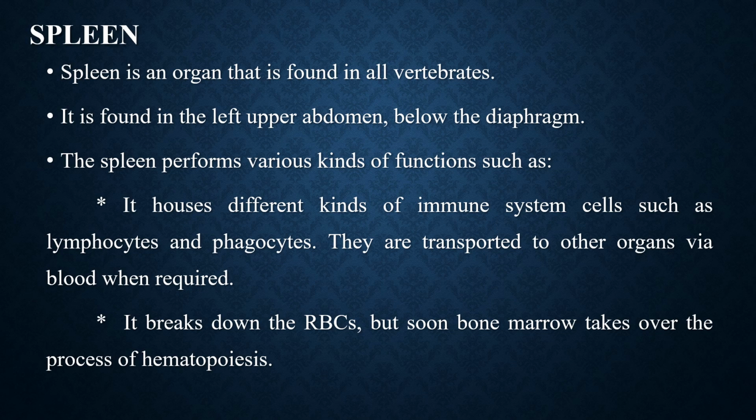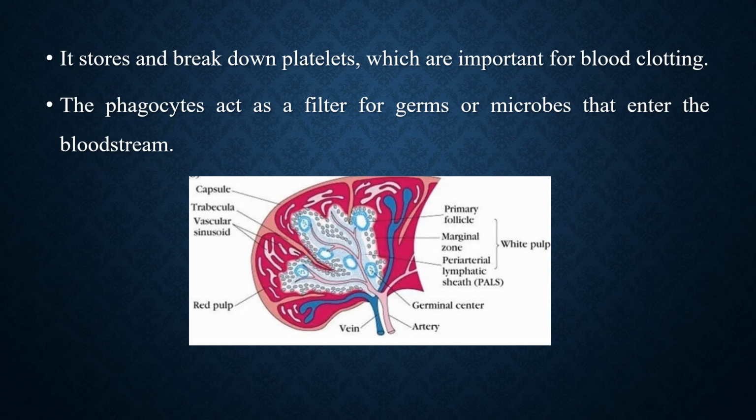It breaks down the RBCs. In newborns, the spleen synthesizes RBCs, but soon bone marrow takes over the process of hematopoiesis. It stores and breaks down platelets, which are important for blood clotting. The phagocytes act as a filter for germs or microbes that enter the bloodstream. This is the picture of spleen.